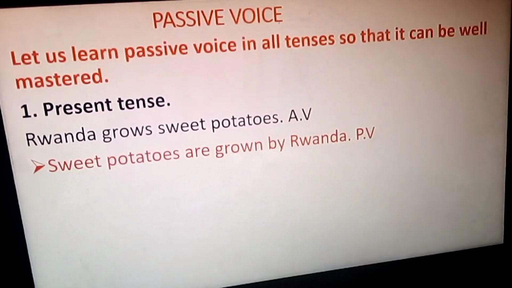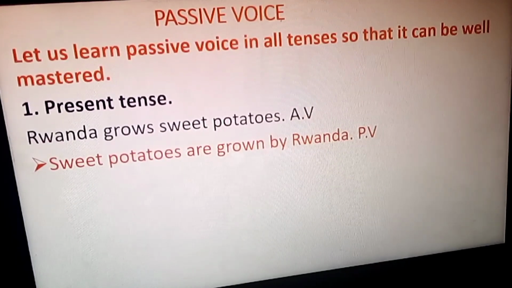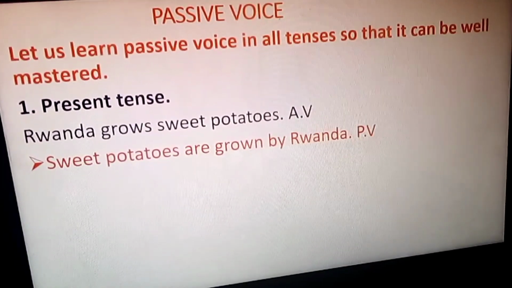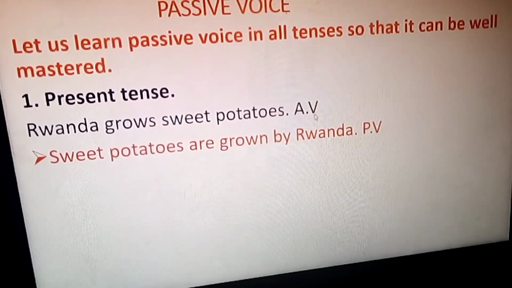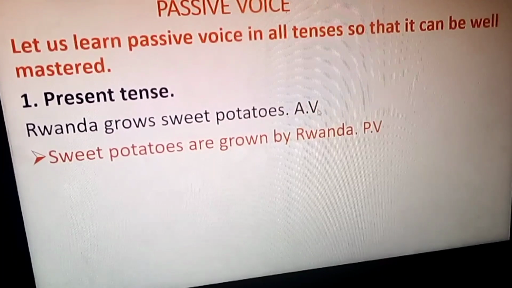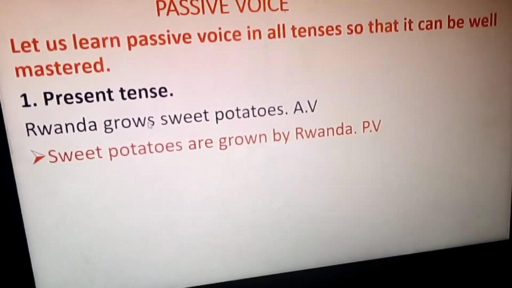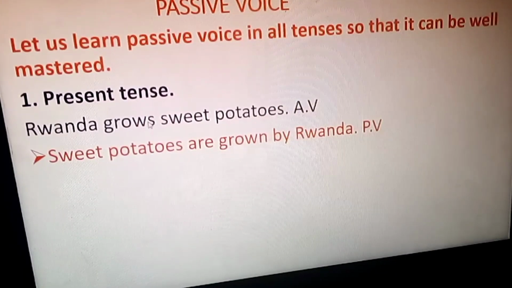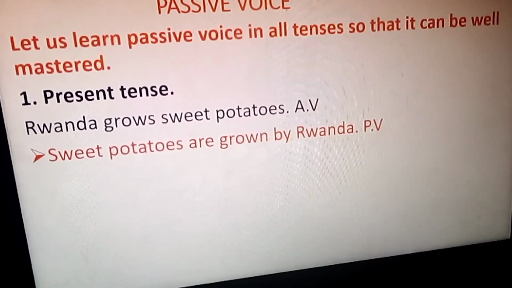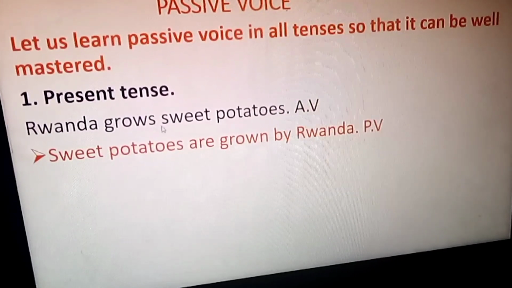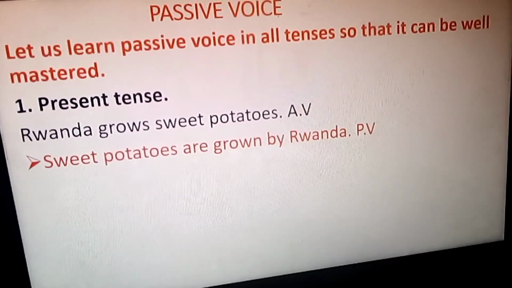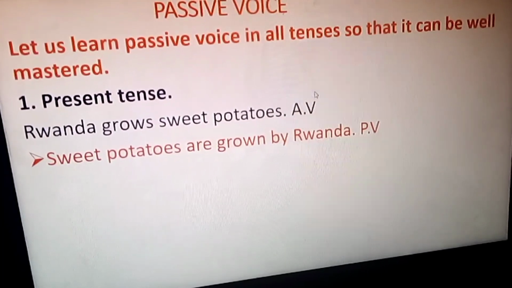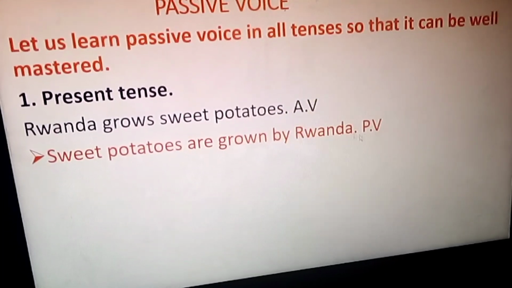Number 1, present tense. What will you do if you have a sentence which has a verb conjugated in present simple tense? Then they're asking you to convert it, to transform it, to change it into passive voice. Very good.